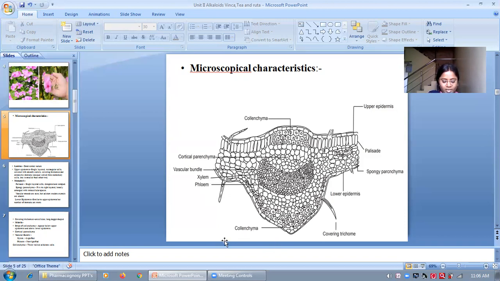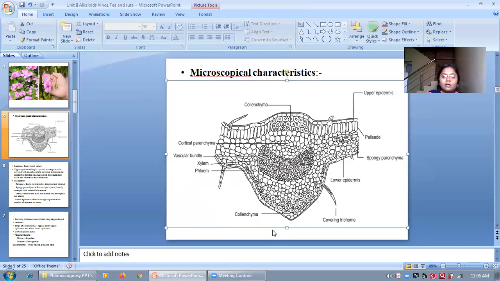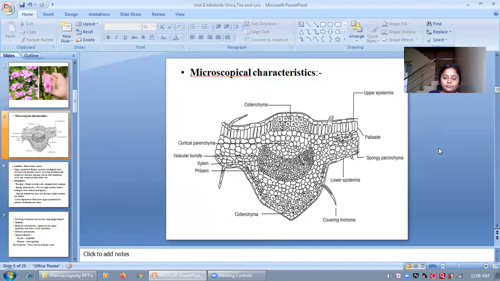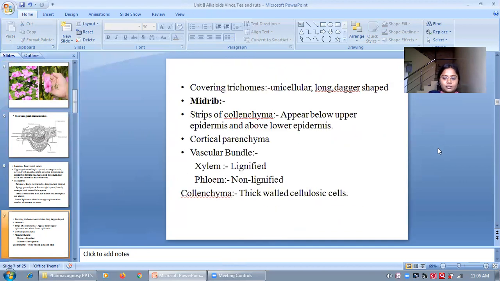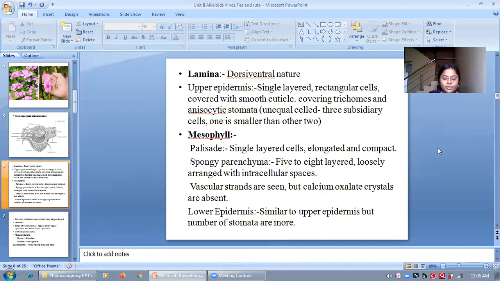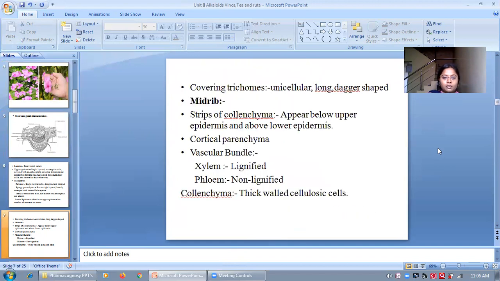After that, the collenchyma is also thick walled and present just above the lower epidermis. So that is about the microscopical characteristics of Vinca. If you have any problem with this, then comment in the comment box. So this is the description of the microscopical characteristics of Vinca.